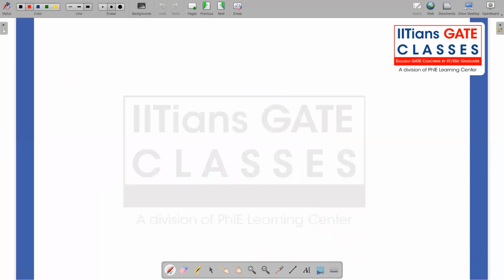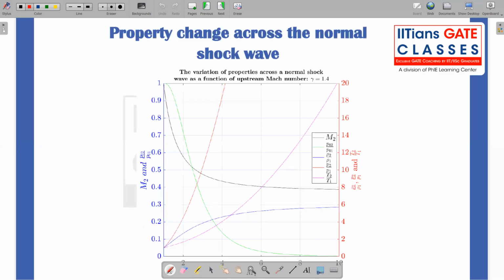So now all these property changes we discussed so far can be put into a graph like this. You see, M2 as a function of M1 decreases and reaches some limit value, that is 0.378 something. It is going to reach that value as M1 tends to infinity. Similarly, the density change also tends to a limit value, 6.